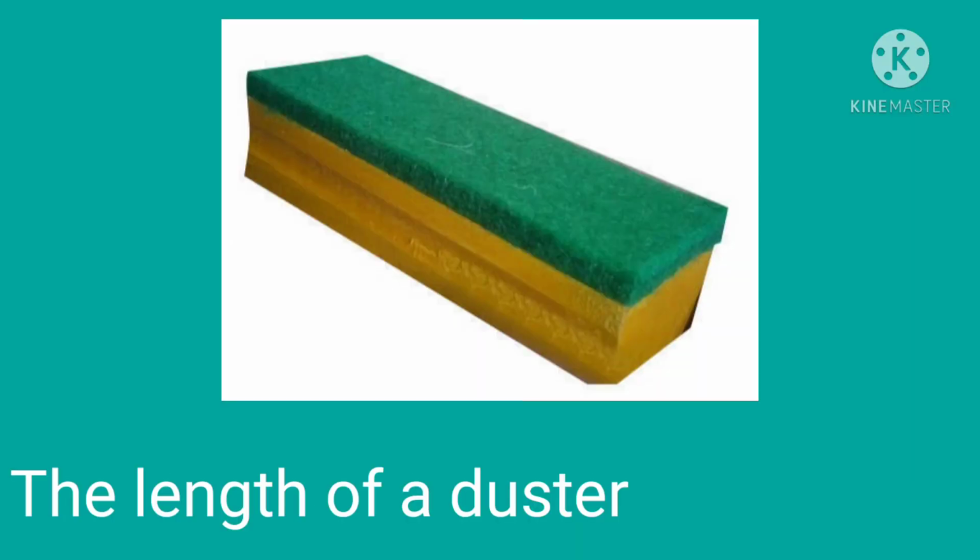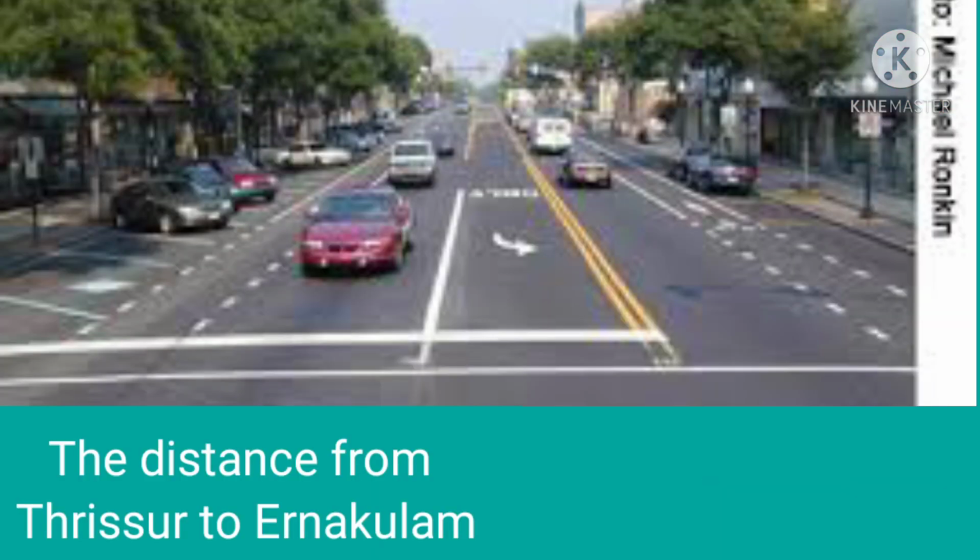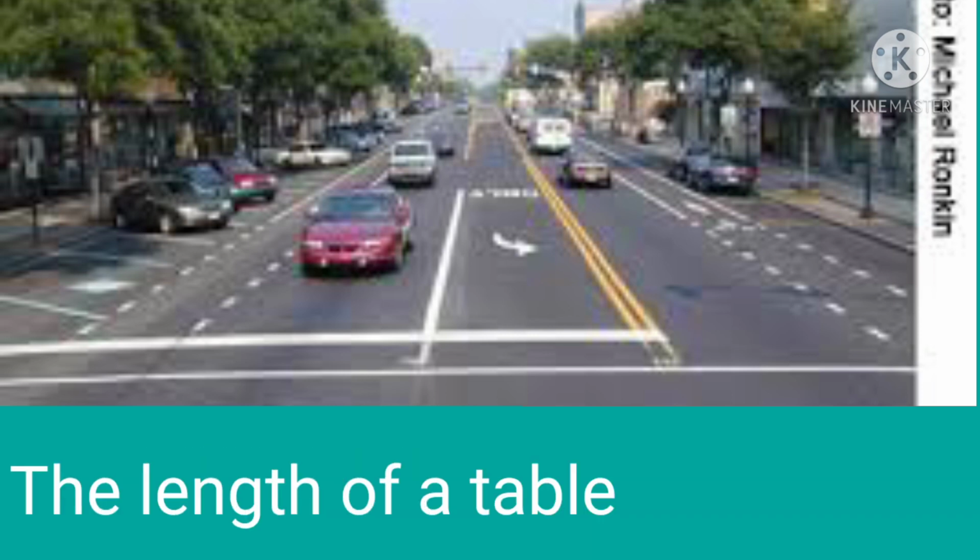The length of a duster. We know a duster is very small, isn't it, children? So, we use the unit centimeter to measure the length of a duster. The distance from Thrissur to Ernakulam? Yes, it is measured in kilometers because it is a very longer distance. Length of a table.